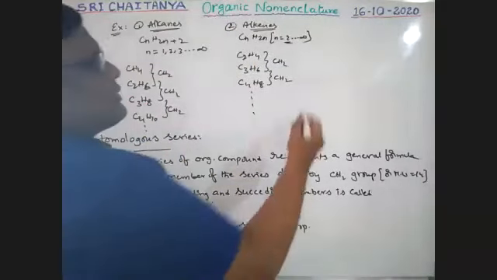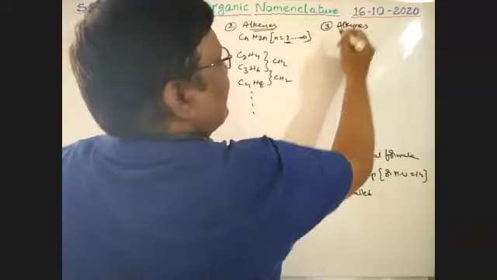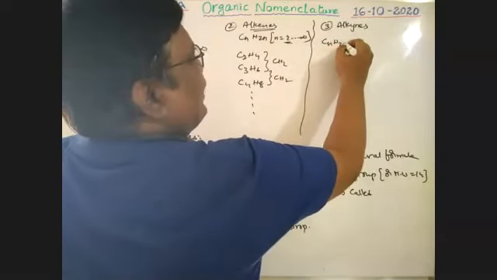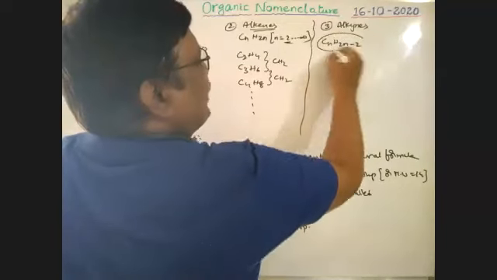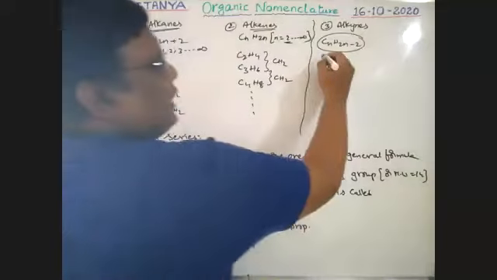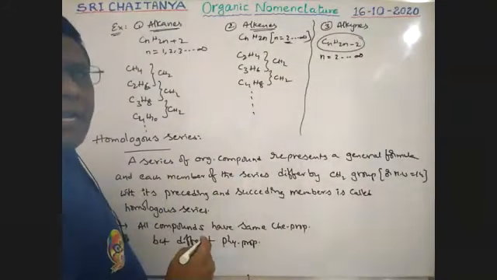Like this, alkynes. Alkynes, general formula CnH2n-2. Here also n equals 2, 3, etc. up to infinity.